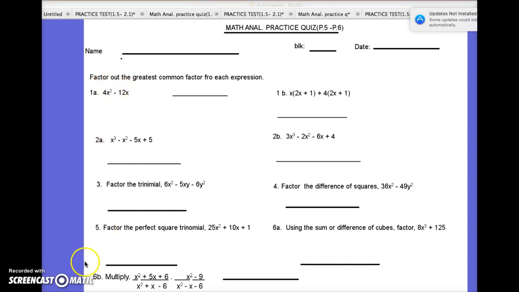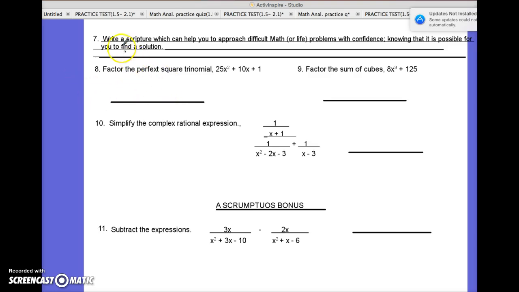Well, let's go ahead and take a look at first things first. I think it's number 7. Number 7 says, write a scripture which can help you to approach difficult math or life problems with confidence, knowing that it is possible for you to find a solution. So here's the answer.